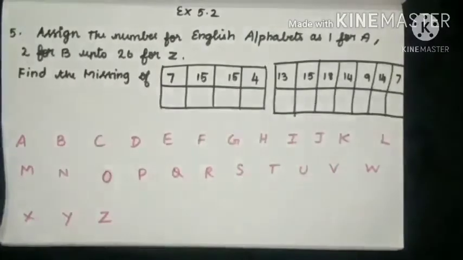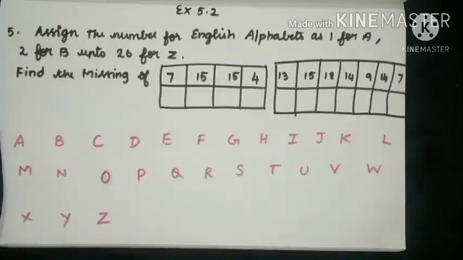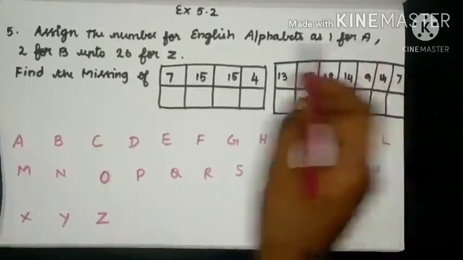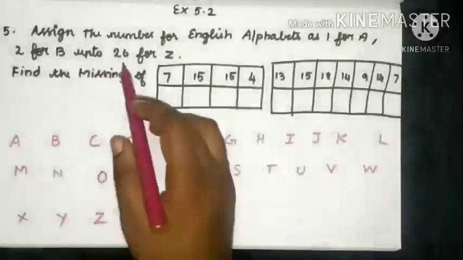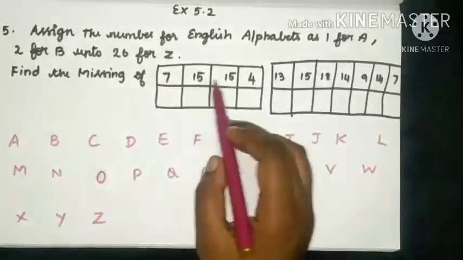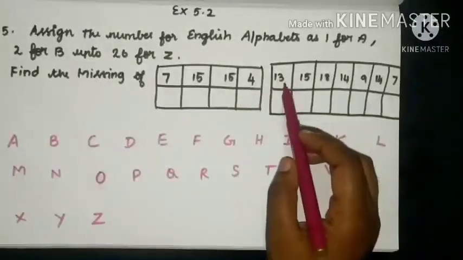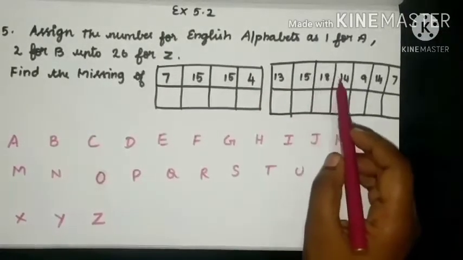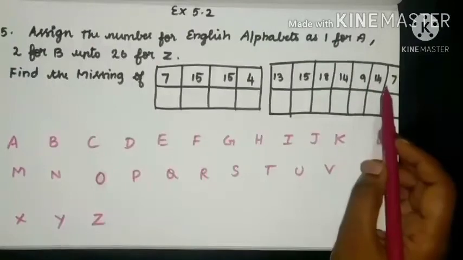Exercise 5.2, fifth sum. Assign the number for English alphabets as 1 for A, 2 for B, up to 26 for Z. Then you have to find the missing letters of 7, 15, 15, 4 and then 13, 15, 18, 14, 9, 14 and 7.